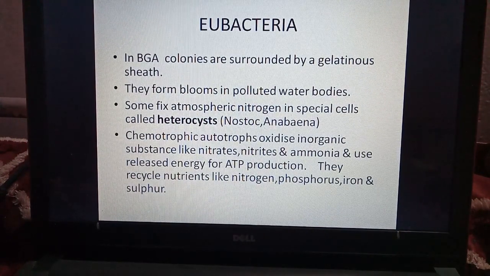Chemotrophic autotrophs oxidize inorganic substances like nitrates, nitrites and ammonia and use the energy released for ATP production. ATP is adenosine triphosphate. They recycle nutrients. So in nature they recycle or break down nutrients like nitrogen, phosphorus, iron and sulfur.